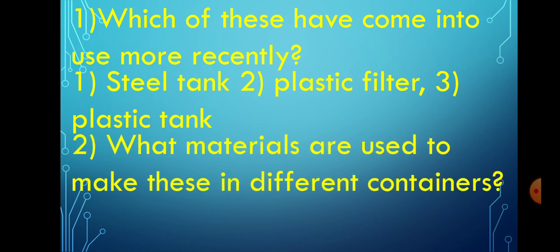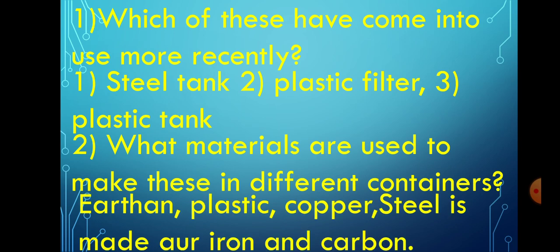What materials are used to make these different containers? Earthen pots are made from earth, plastic from plastic, copper pot from copper, and steel is made from iron and carbon.